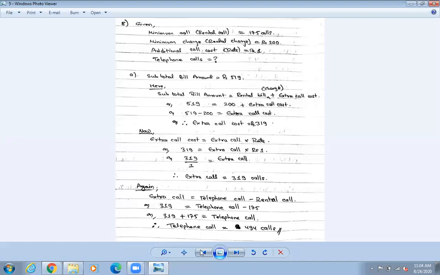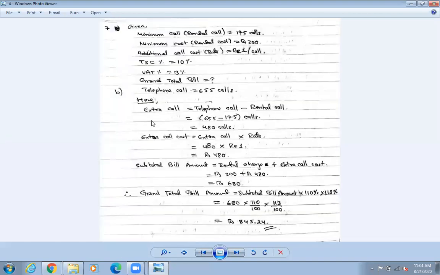So in that way we used to find out the extra call cost, then the subtotal bill amount. Here the grand total is not given, so we find it serially. Now the subtotal bill amount is given, that means from here we need to start, because its amount is given. Okay, so we need to use this formula first, and after getting the answer from here we need to go for the second one.